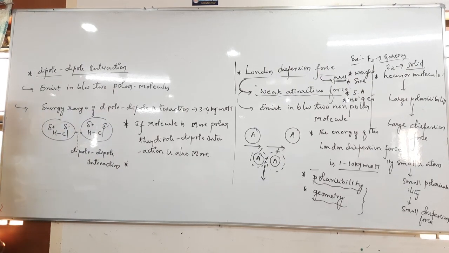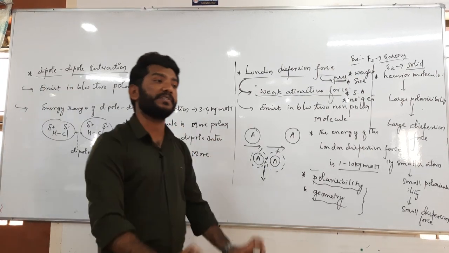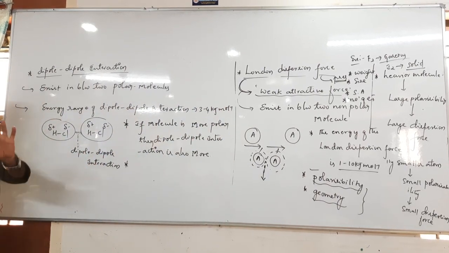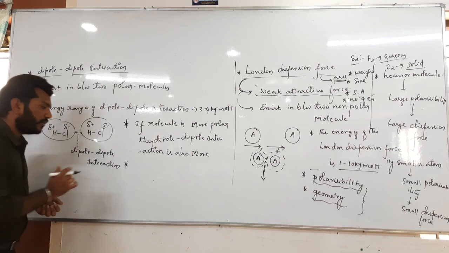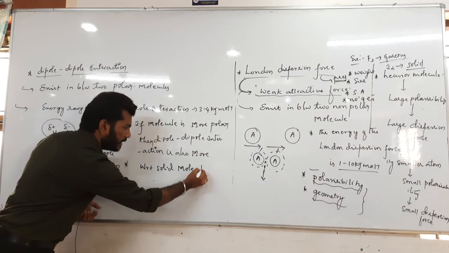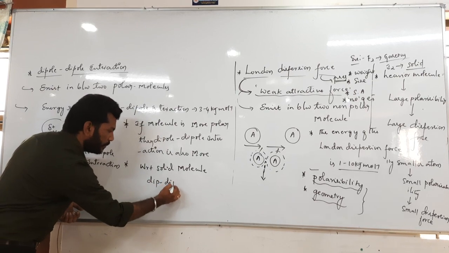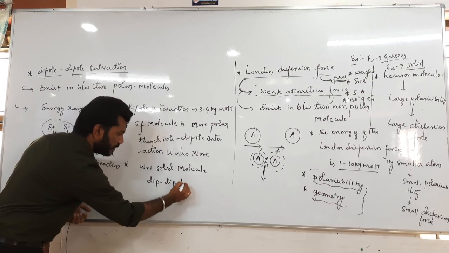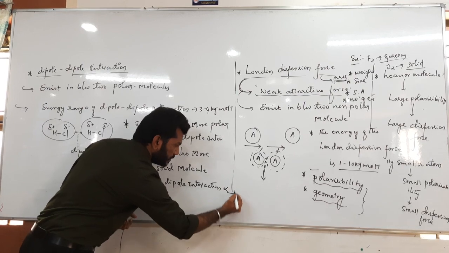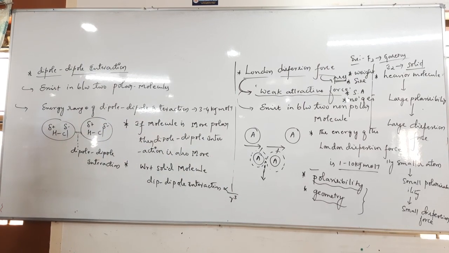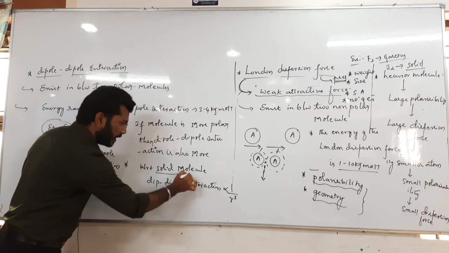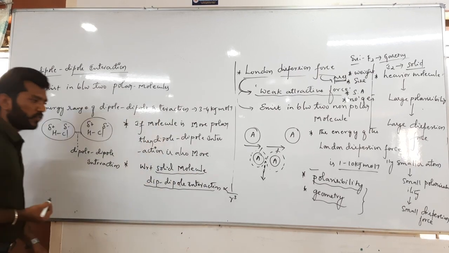This dipole interaction varies with the state of the species. In solid molecules the dipole-dipole interaction range is one kind, and in rotating molecules it is in a different form. With respect to solid molecules, dipole-dipole interaction is proportional to 1 by r cube, where r is the distance between the two polar molecules.